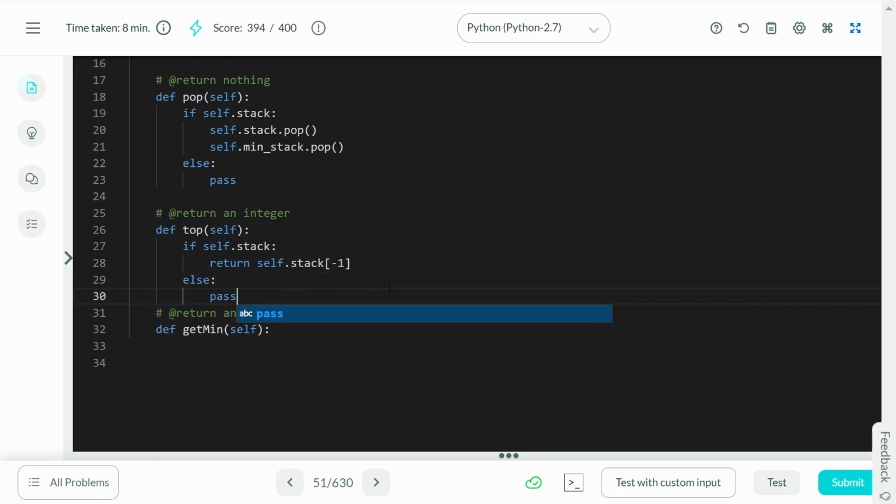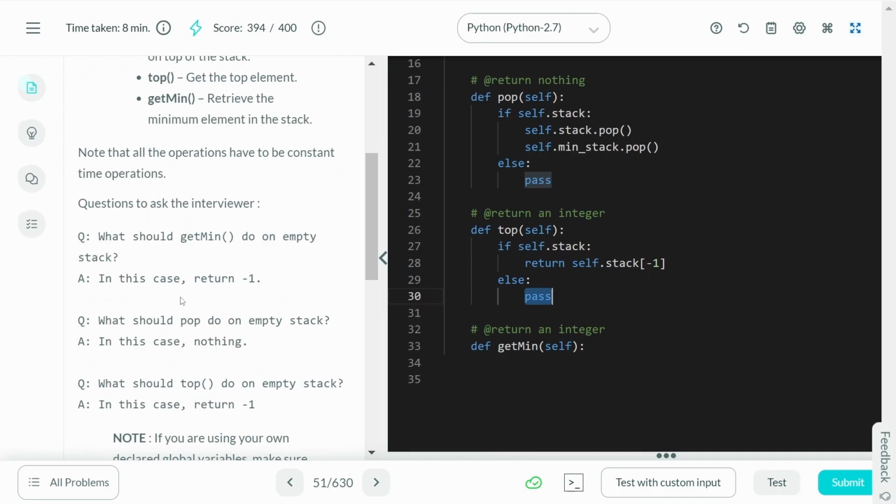The stack is empty and we're asked to return the top element of the stack. Well, look at the condition. The condition in the question mentions something. What should top do on an empty stack? Return -1. So in this case, we are going to return -1, right?